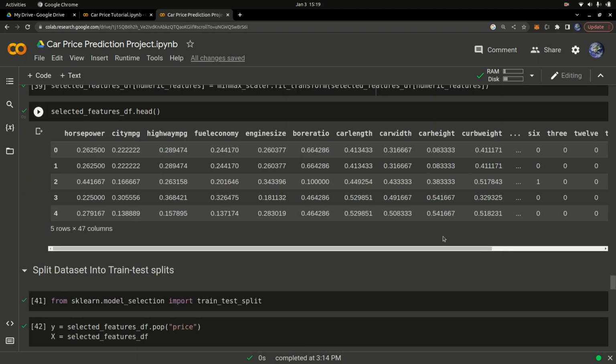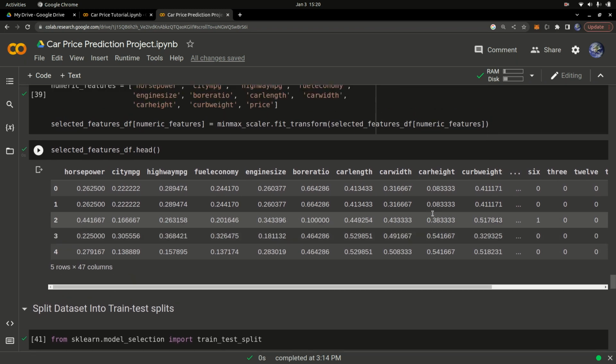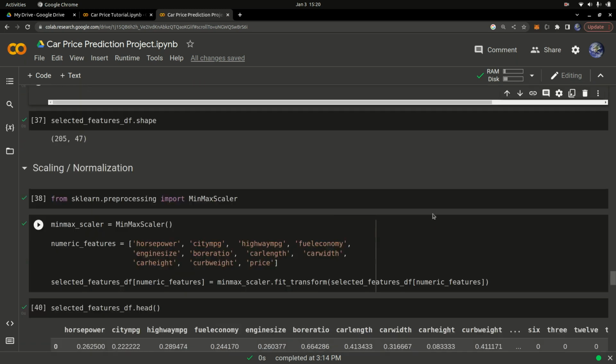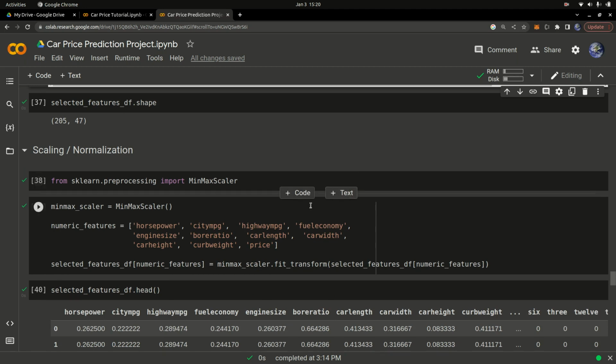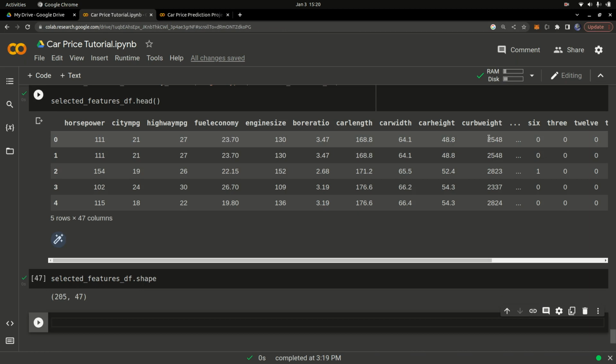Once I have this done, let's look at what we are missing. We have everything that we need. So now we're going to go ahead and do what we call scaling and normalization. If you look at the price column, you can see the difference between the minimum and the maximum can be really high. So if I do selected underscore features underscore df dot price dot mean, let's check the mean. And if you run the code again, let's see what we get.